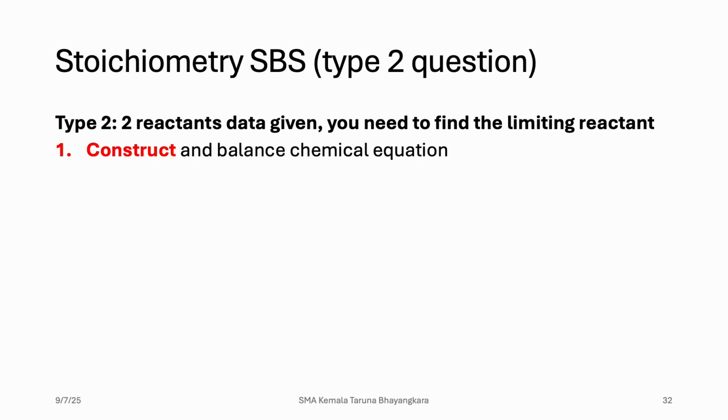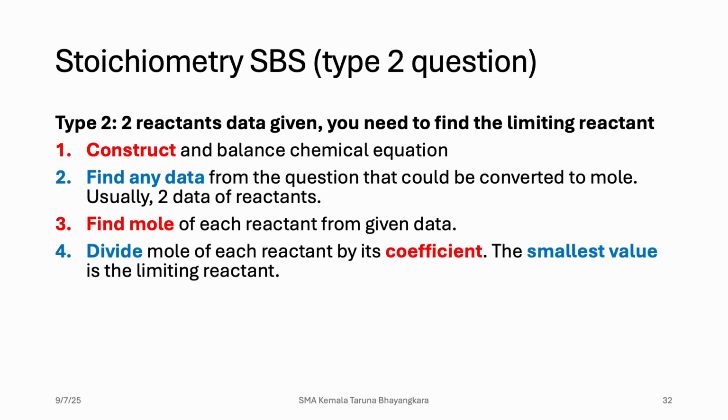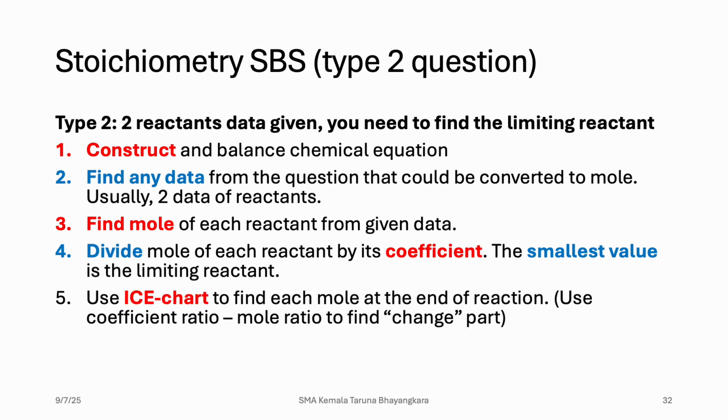First, construct and balance the chemical equation. Find any data from the question that could be converted to mole, usually the data of reactants, and find the mole of each reactant from the given data. Step 4, divide the mole of each reactant by its coefficient. The smallest value of this operation will be the limiting reactant.